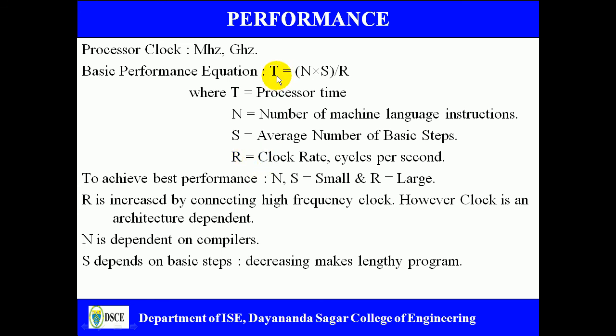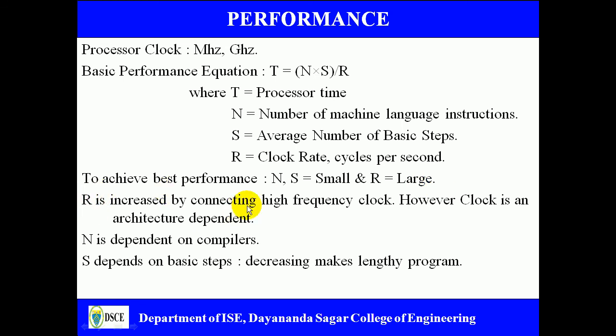So if you look at the basic performance equation, T is equal to N S divided by R, what we aim is T should be as small as possible. To make T as small as possible, we should make the capital N smaller, or else you should make the capital S smaller, or else increase the value of R. So T is basically the processor time. So the processor should take less time to execute the programs. So to achieve the best performance, N and S should be made as small as possible, and R should be made as large as possible.